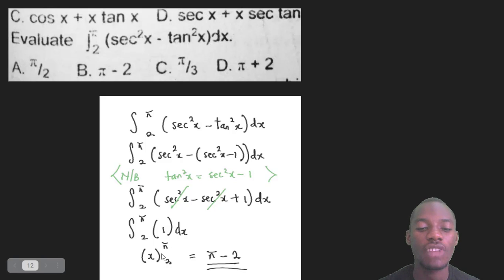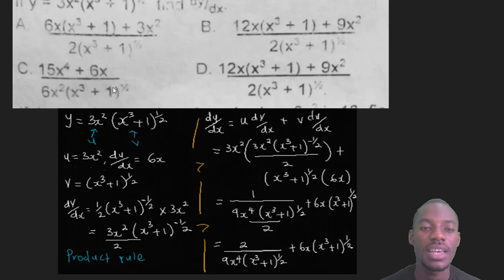Then this pi over 2 will now plug in for x. That means x will now become pi over 2, and x will now become minus 0. You will now subtract both of them. My answer will become pi over 2. And that is B, the correct answer. Now let's check out this one again.